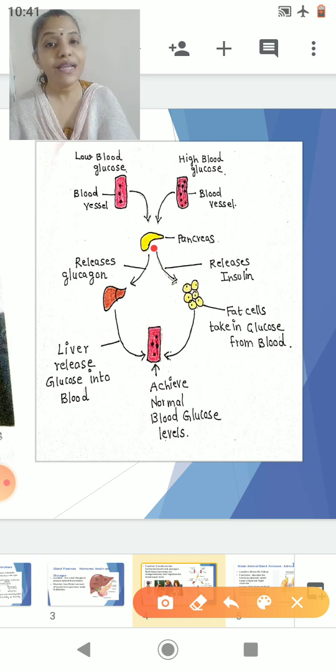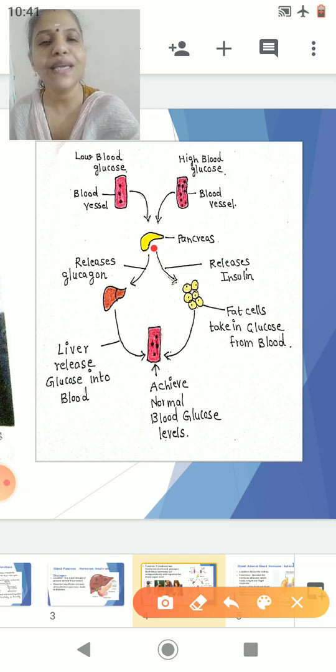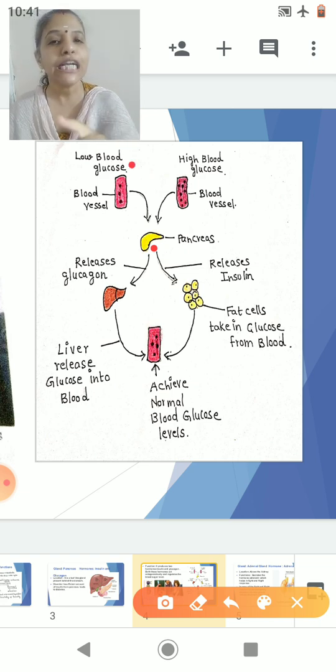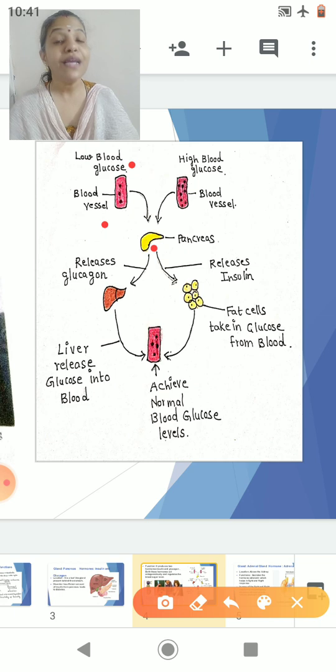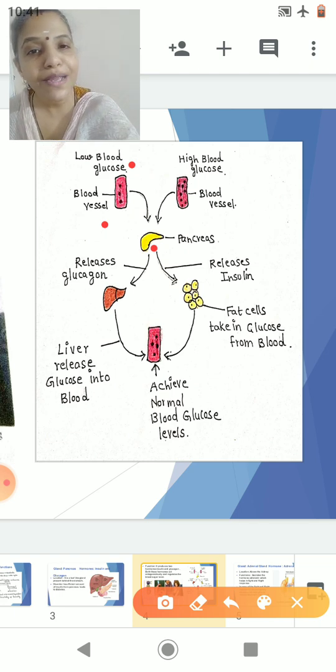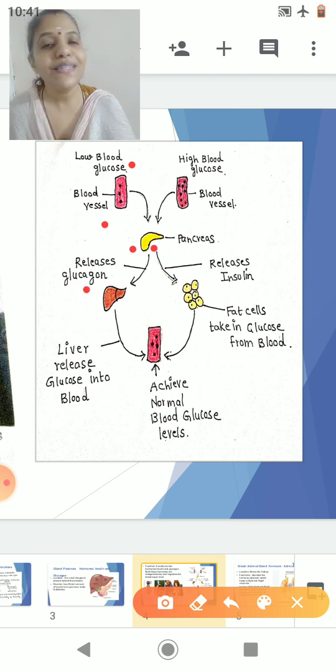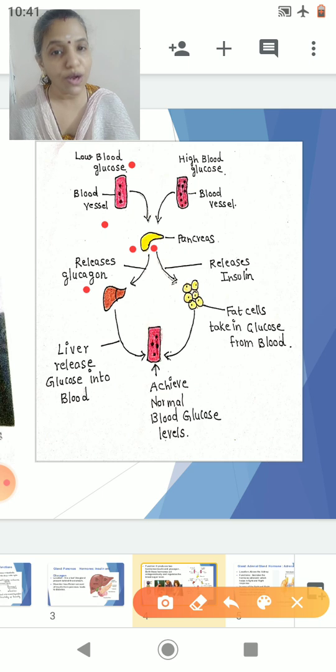Now, in case there is a low blood glucose level, you can see here a condition of low blood glucose in the blood vessel. There is blood and the glucose level is very low. So the blood vessel triggers the pancreas, which means it gets connected to the pancreas. So what does the pancreas do? The pancreas releases a hormone called glucagon.